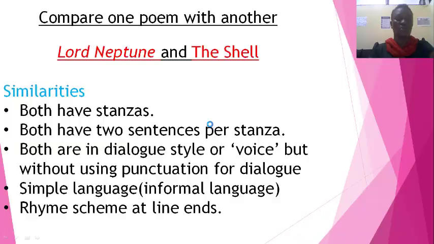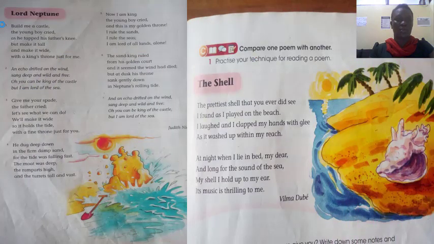Let's confirm that. Let's take, for example, stanza 6 of the Lord Neptune. The Sand King ruled from his golden court, and it seemed the wind had died. But at dusk his throne sank gently down in Neptune's rolling tide. So the first sentence starts from the first word here to the word died. That is one sentence. The second sentence starts from but and ends in tide. So each stanza in this poem has 2 sentences.